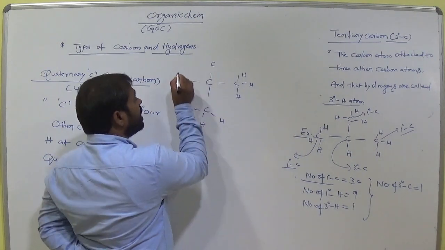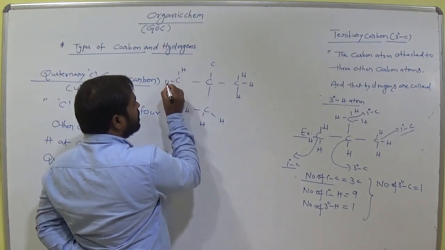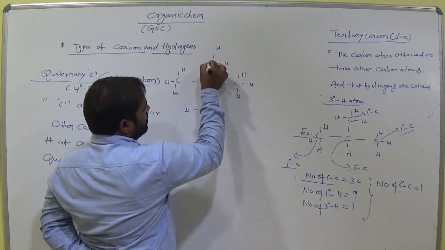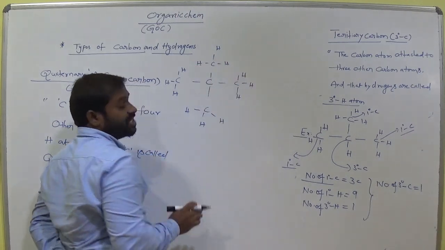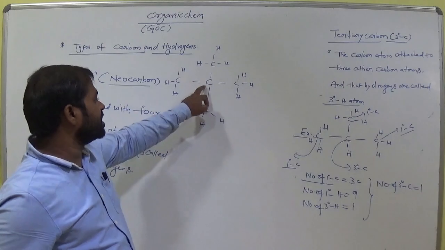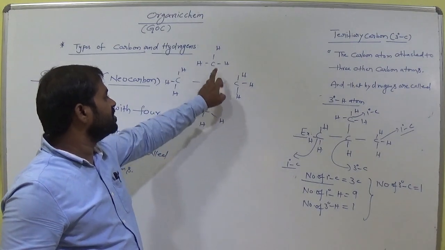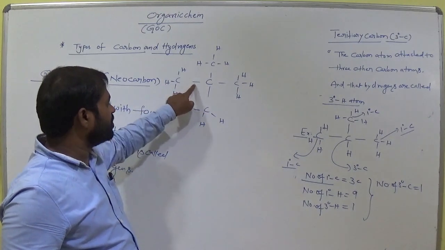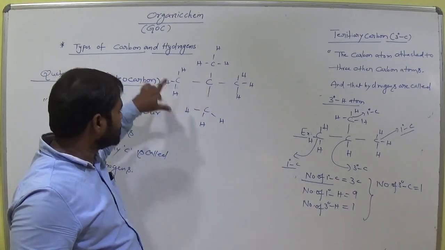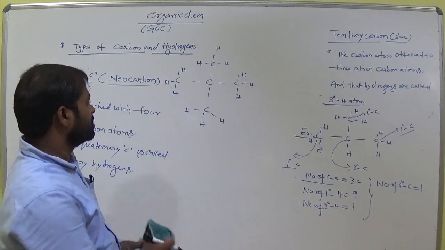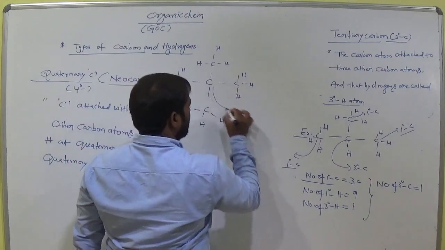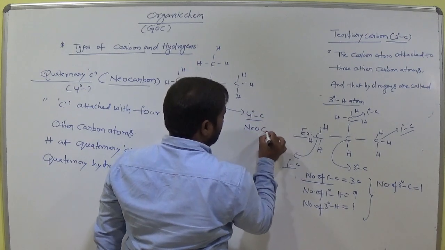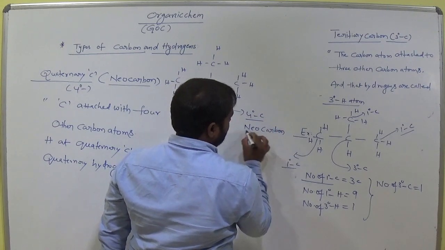If you clearly observe the tetravalency of carbon, this carbon is already in tetravalency 1, 2, 3, 4 bonds with 4 other carbon atoms, and here it is only 1 bonded with this carbon and 3 bonds with 3 other hydrogen atoms. Clear? So now this carbon is called quaternary carbon or neocarbon. Remember this, neocarbon.